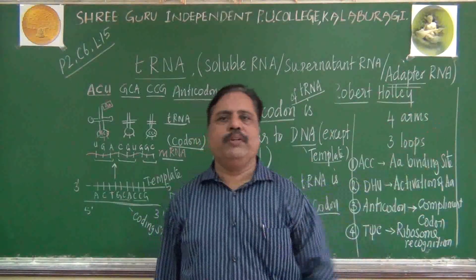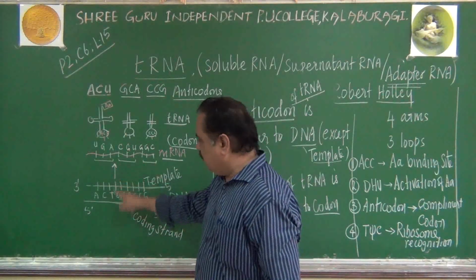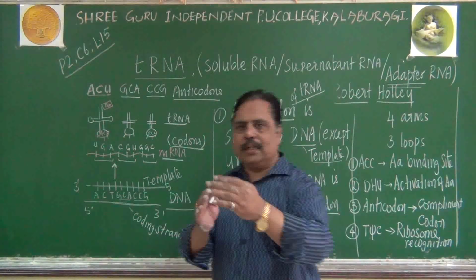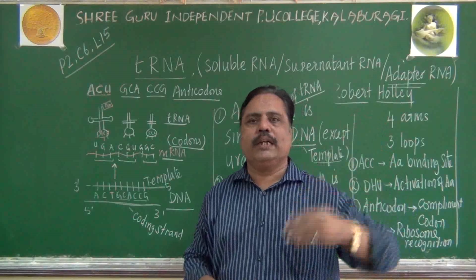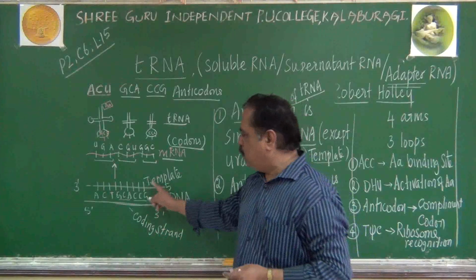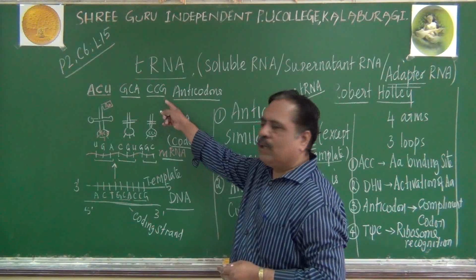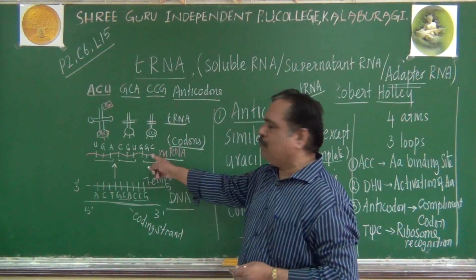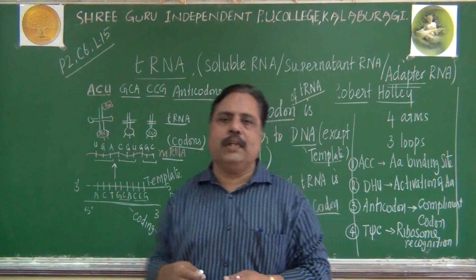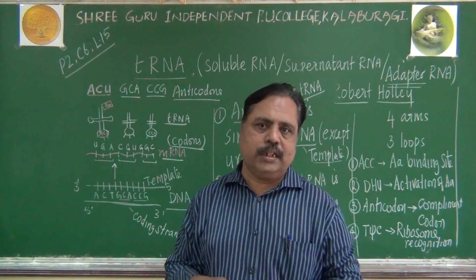Just like in the previous case, we spoke of the coding strand and mRNA. So mRNA will be similar to the coding strand but complementary to the template. Try to understand the relations between these nucleic acids here. DNA has a template and a coding strand. The template will be similar to the anticodon. The coding strand will be similar to mRNA. Remember this point. We have to understand how the nucleic acids are related to each other and how they govern each other.